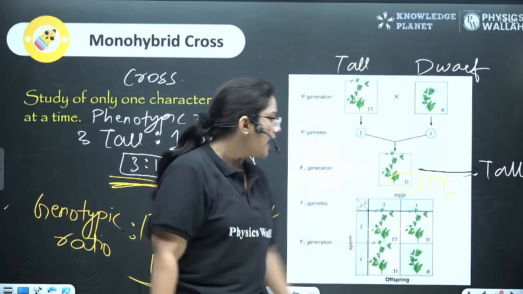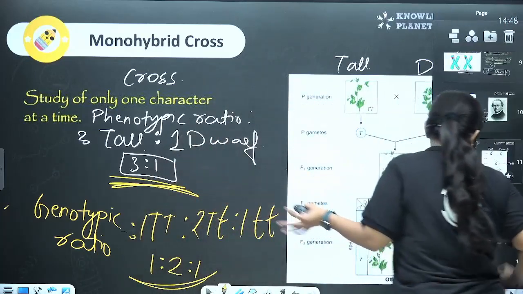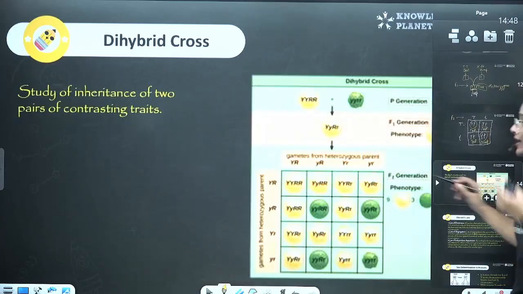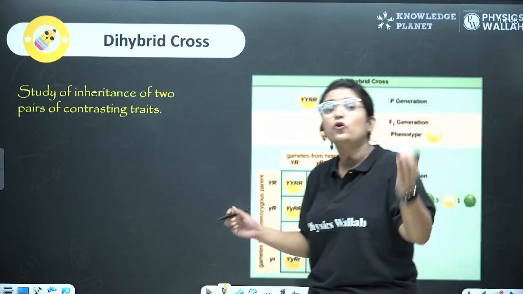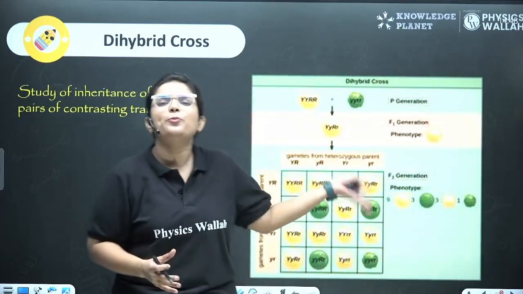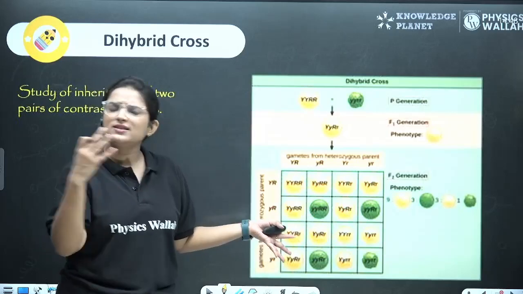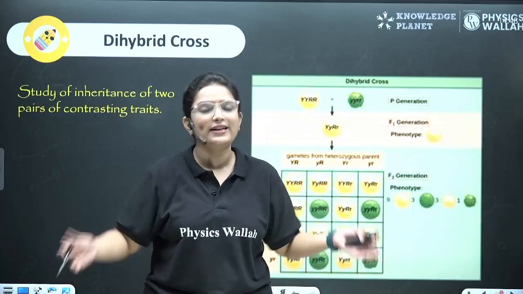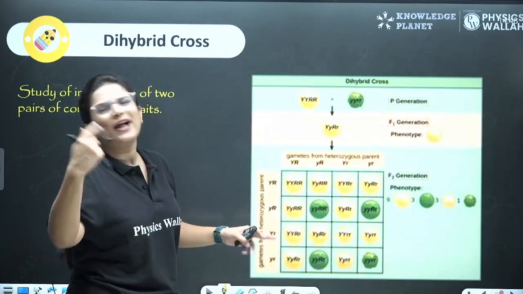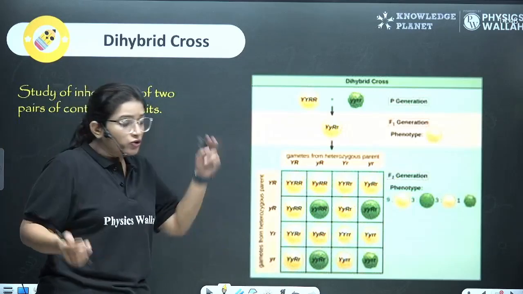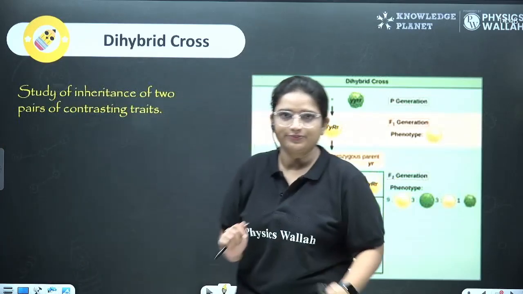Okay. Now, he did not stop there. He was getting conclusions, right? And it was getting proved because of maths as well. He could prove them. Statistics was also coming out right in all the plants. So then, why only 1 character? Then he took 2 characters, okay?